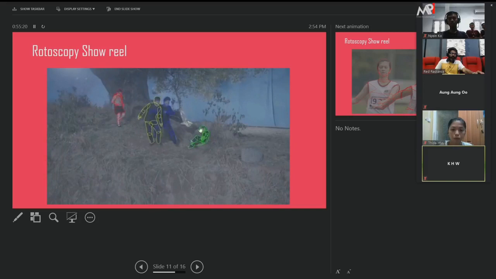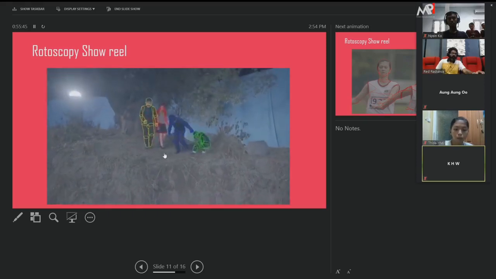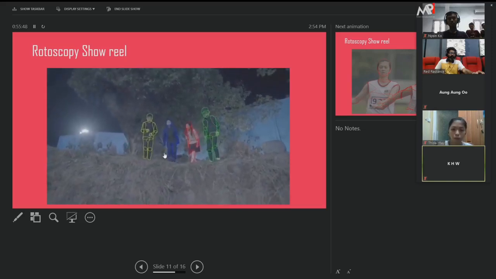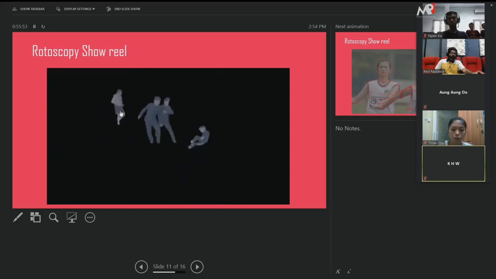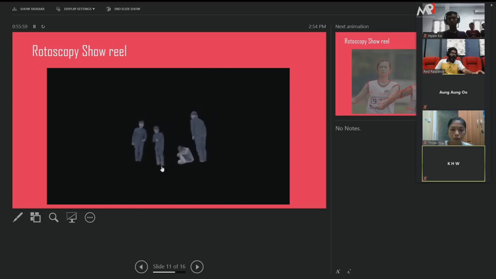You can see the shades and everything. They are going to change the background. That's why they create the roto. The reason they break the shape is that the motion of the character is very fast. If you create a single shape for one character, it is very difficult to move all the points. So that's why they break the shape according to the annotation. Once you create the roto, you get the output like this. If you want to change the background, you can change the background.